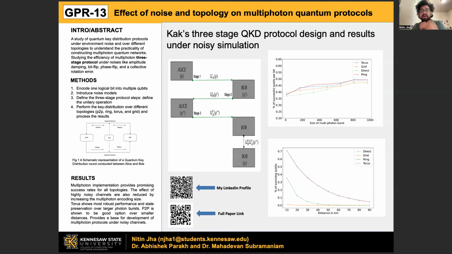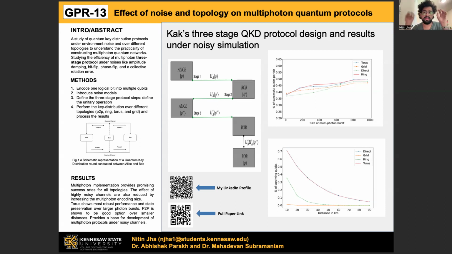My study is about the effect of noise and topology on multiphoton quantum protocols. A multiphoton quantum protocol means that if you're trying to send a logical message across a quantum network, you encode each of the logical bits into multiple qubits. For this study, the protocol that we chose is known as the three-stage protocol, proposed by Dr. Subhash Kak in 2006.